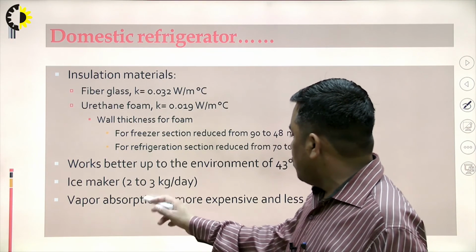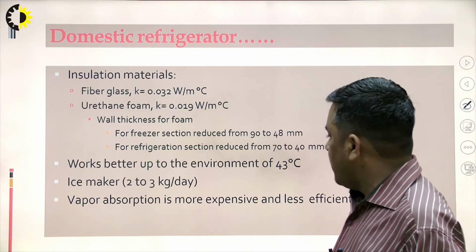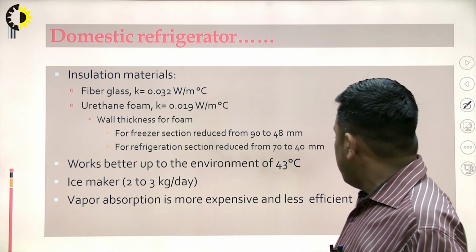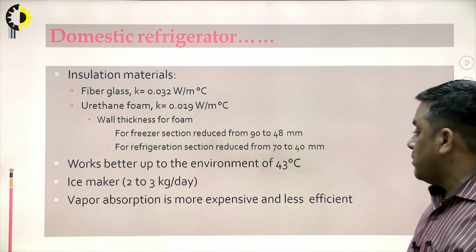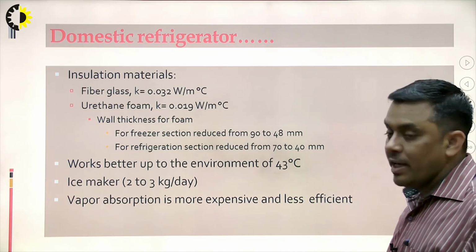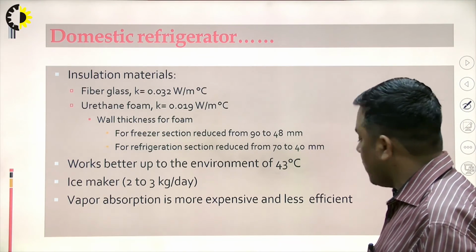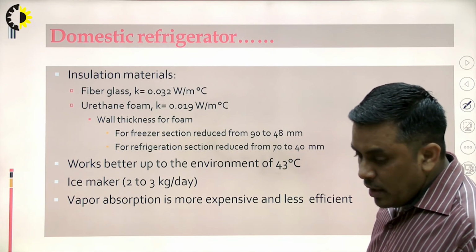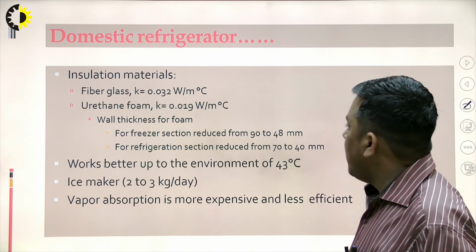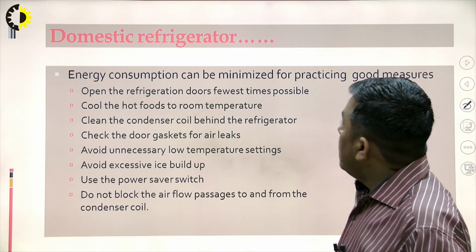Ice maker: 2 to 3 kg of ice per day. Vapor absorption is more expensive and less efficient. If we compare vapor compression with vapor absorption, we find that vapor compression is the better one, but the vapor absorption system is used where electricity is an issue. So that's why it is also used there.